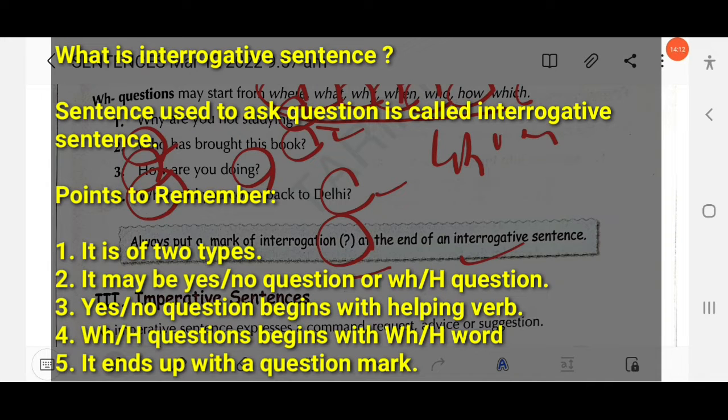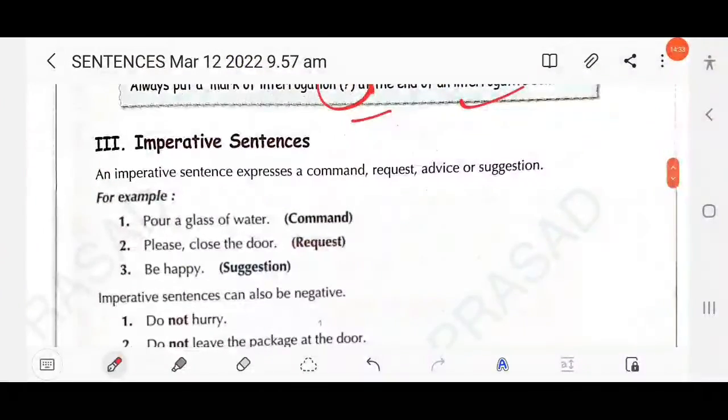And there are two types of interrogative sentence. First, yes/no questions, and another, WH questions, right? Yes/no questions begin with a helping verb, and WH questions begin with a WH word. It ends with a question mark. Okay, so these points you should remember. Clear?